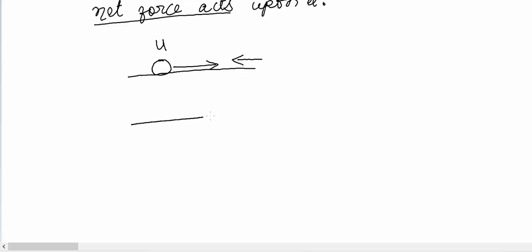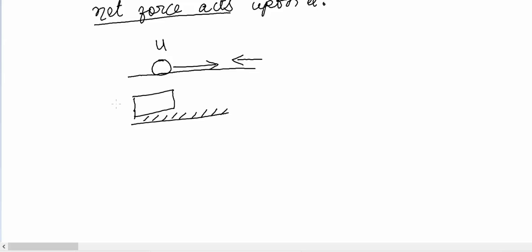Suppose there is a medium in which there is no resistance, and we slide a brick in that medium. So what will happen according to Newton's first law? This brick will continue to be in motion. Whatever speed it has, it will retain that speed throughout the time of that motion. So this is the first law of motion.